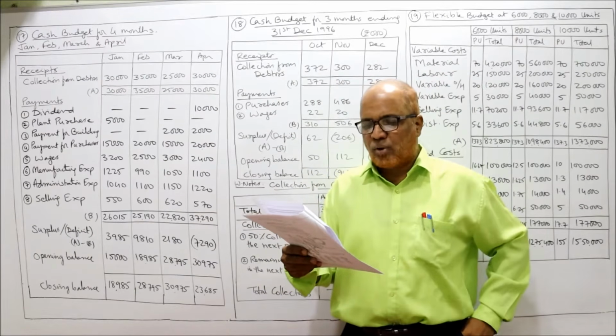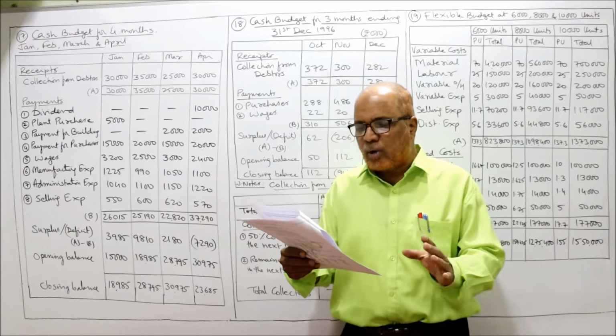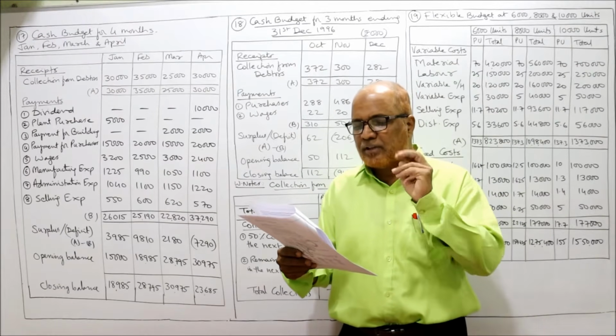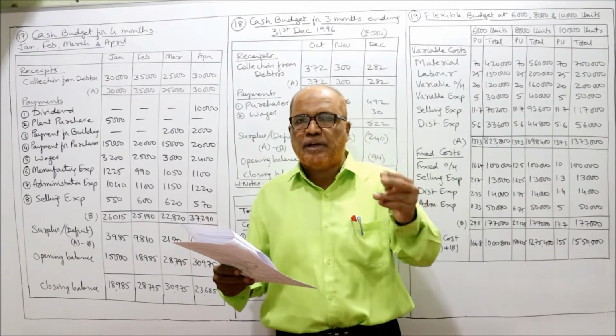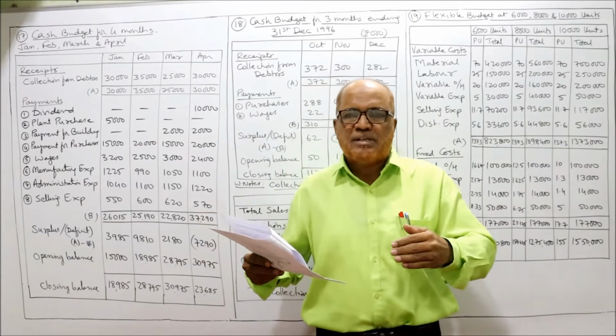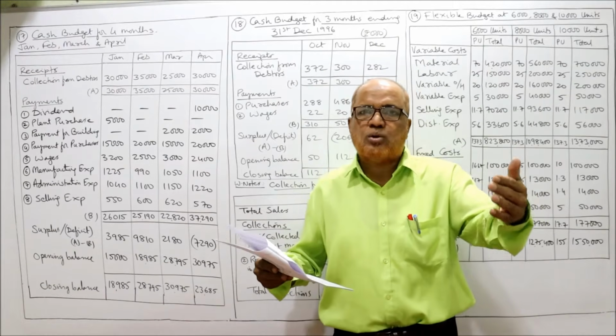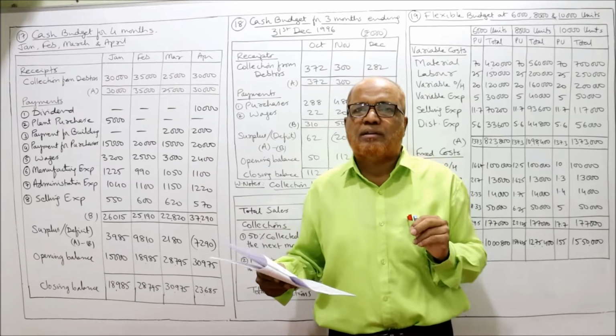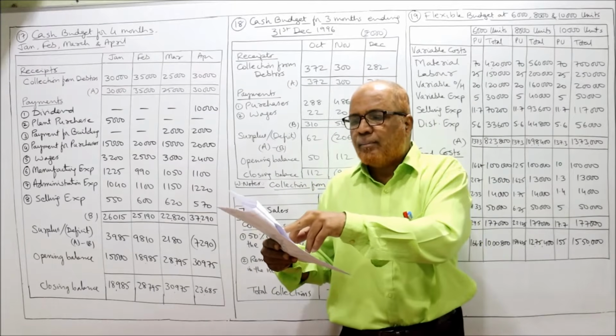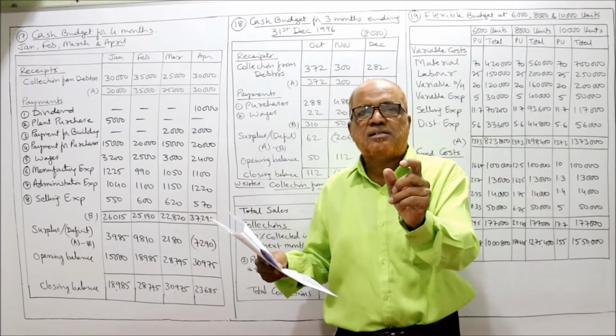Additional information is as follows. The customers are allowed a credit period of 2 months. That means when the business sells the goods on credit to customer, the customer will make the payment after 2 months. For example, in November 30,000 rupees are the credit sale.